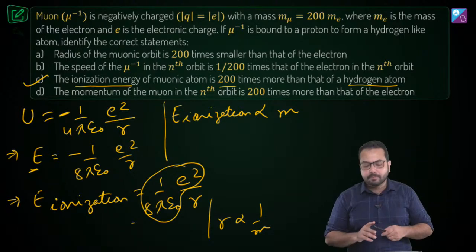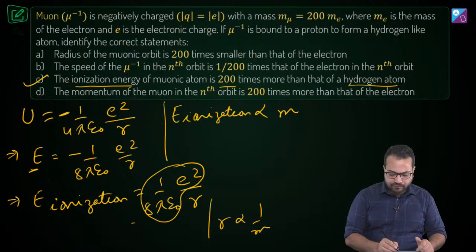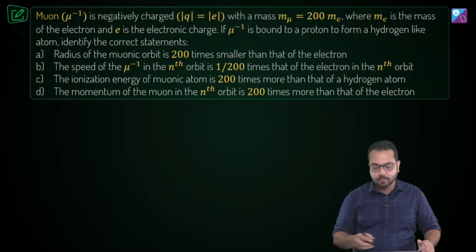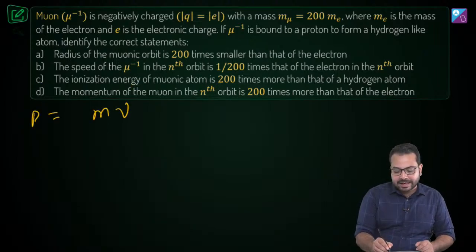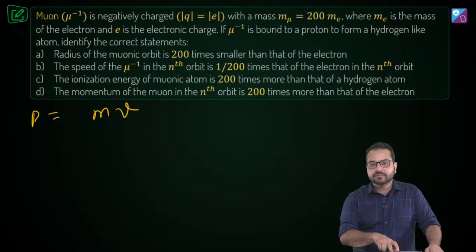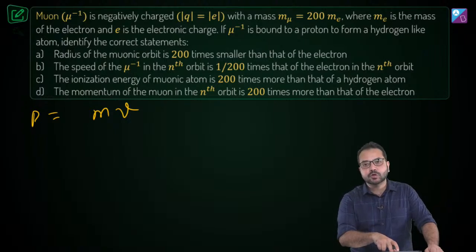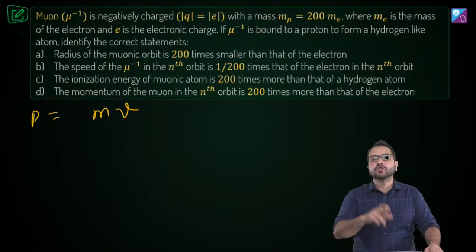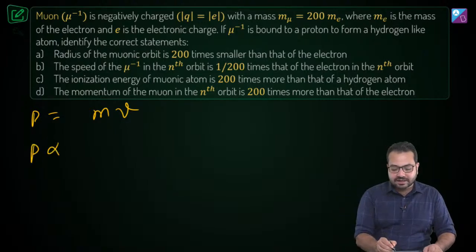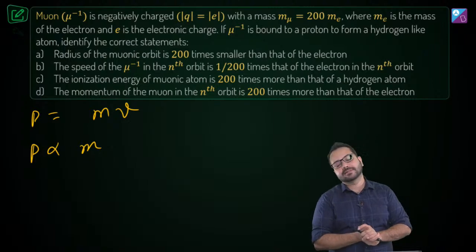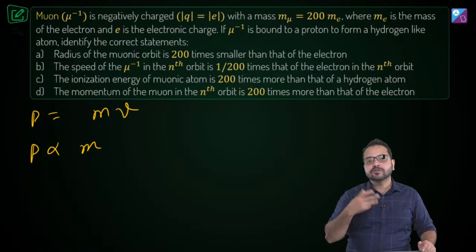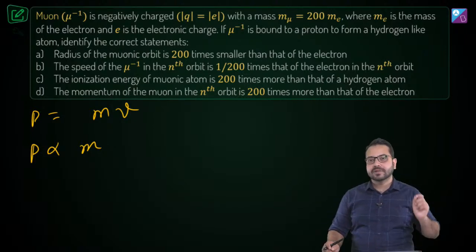We have to talk about the momentum. Let me rub this off for clarity. Okay, now let's talk about momentum. Momentum is simply m into v. Now momentum depends on mass. It is proportional to mass, and the speed is independent of mass. So we can simply say that the momentum is going to be proportional to mass. Other things we know are going to be the same. So the momentum is also going to be 200 times that of the electron.